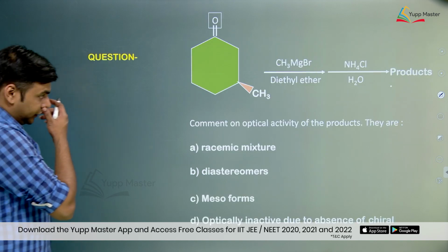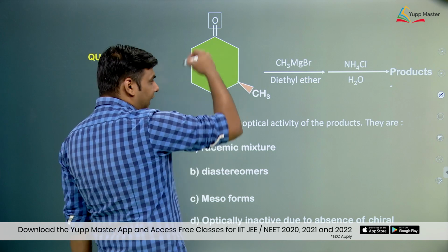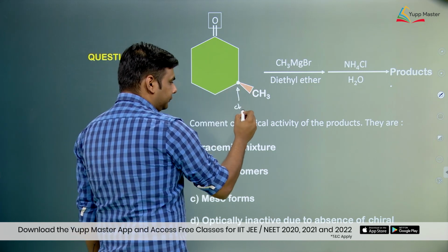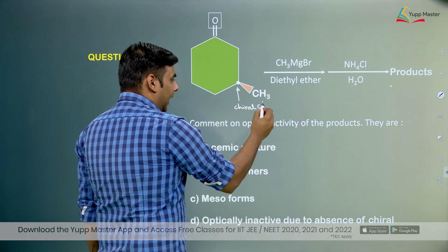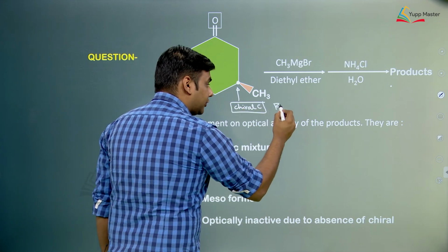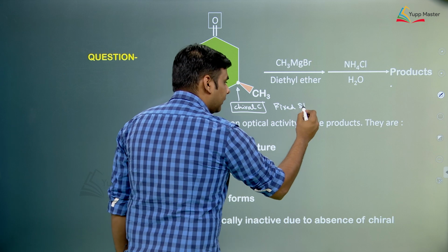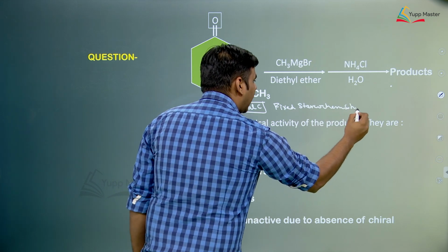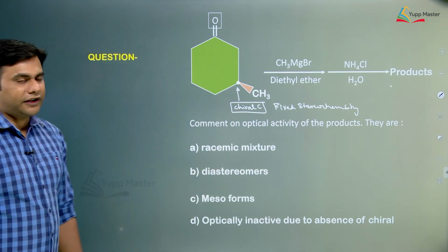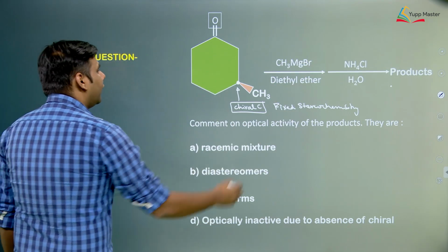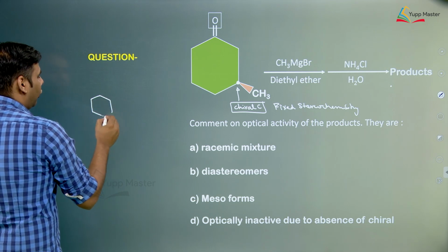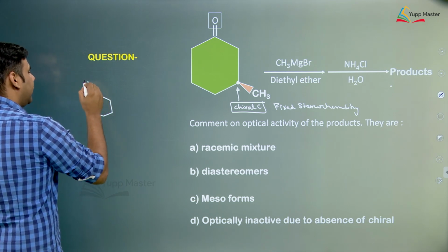Let us look at this reaction now. There is a molecule which has been given, which has a chiral carbon over here, and it has a fixed stereochemistry because it has been given that methyl is coming out of the plane. So, this has a fixed stereochemistry. When methyl attacks the ketone, it forms a 3-degree alcohol over here.